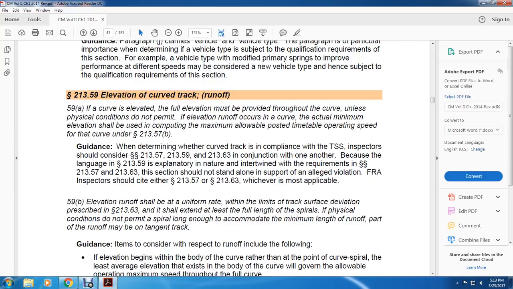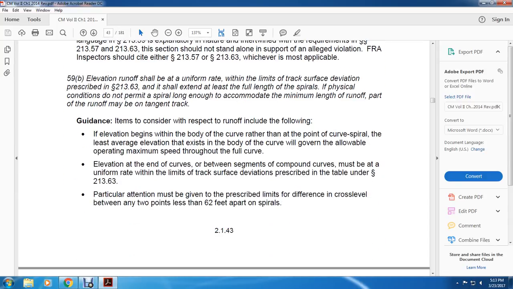59(b): the elevation runoff shall be at a uniform rate, within the limits of the track surface deviation prescribed in 213.63, and shall extend at least the full length of the spiral. If physical conditions do not permit a spiral long enough to accommodate the minimum length of the runoff, part of the runoff may be in the tangent track. Guidance: considerations respective of the runoff include the following. The elevation begins with the body of the curve through the point of the curved spiral; the least average elevation existing in the body of the curve will govern the allowable maximum operating speed through the full curve.